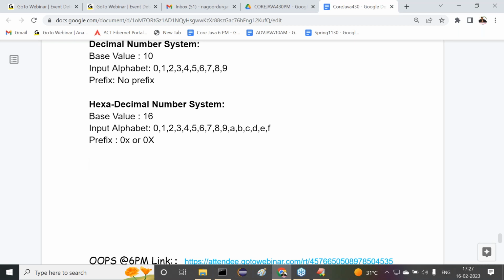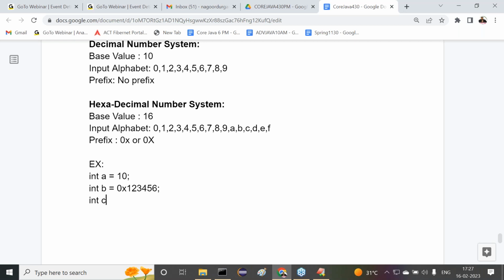Next, after completion of this, we need to see some examples. int a = 10; int b = 0x1234567; int c = 0X6789; and int d = 0x9abcd; and int e = 0X defg, like this we provided.